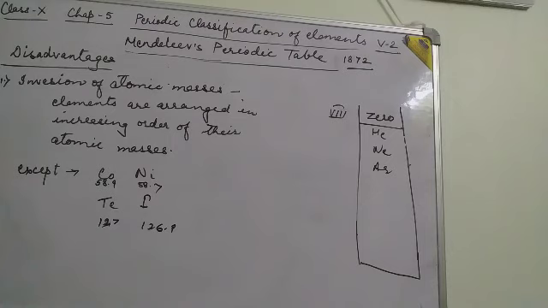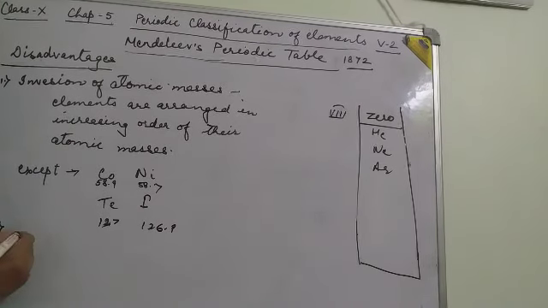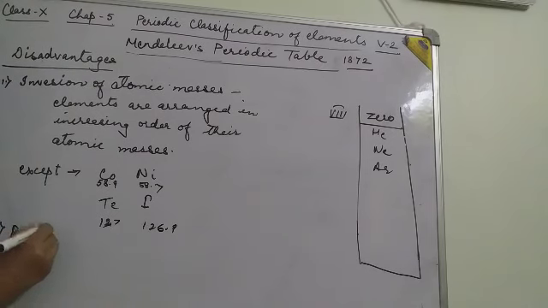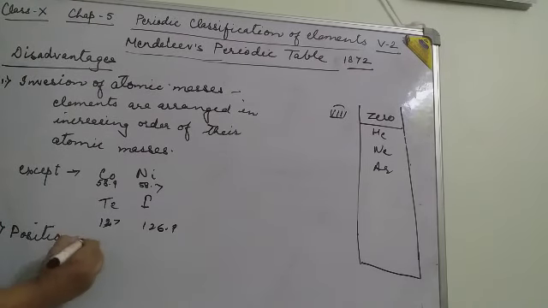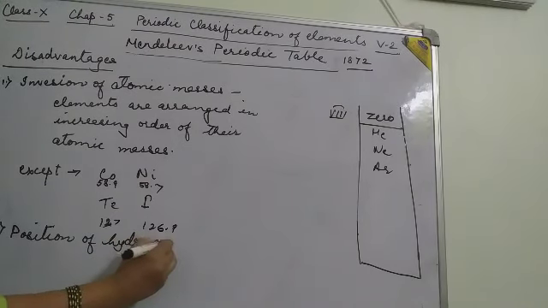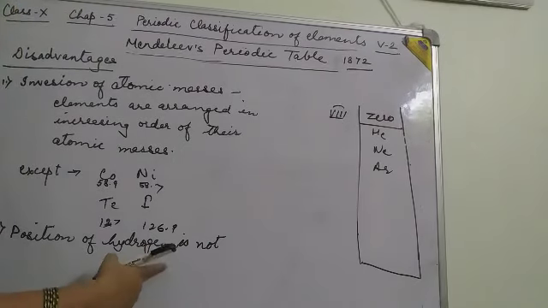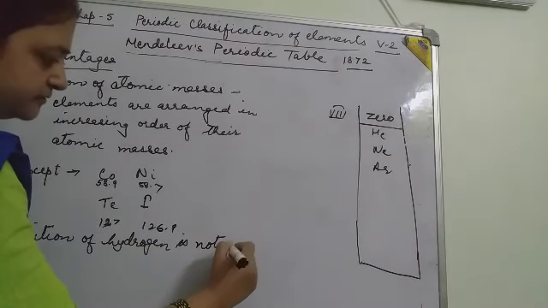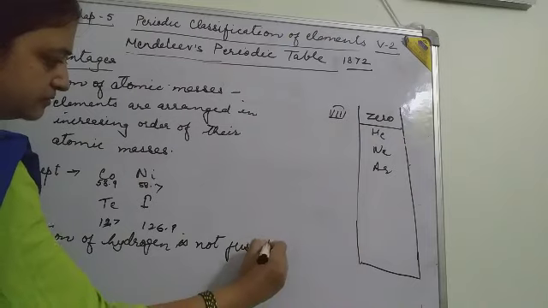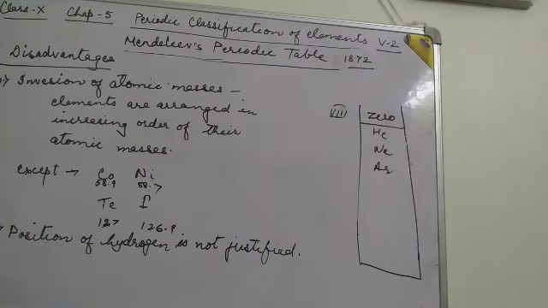The next disadvantage is that the position of hydrogen was not justified.